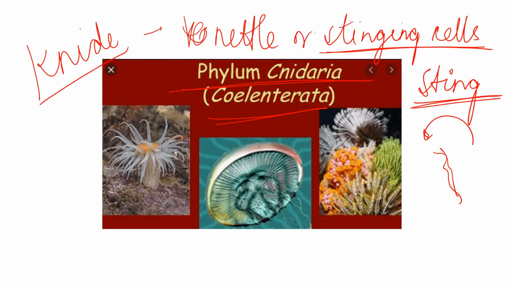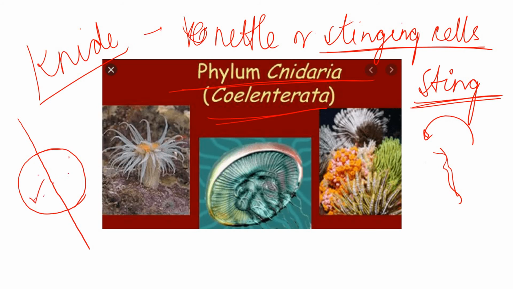Let's see. The bodies of these organisms have radial symmetry, that is, their body can be divided into two equal halves through a central axis in more than one plane. Radial symmetry means, suppose this is the body and you cut it into two parts, then two equal halves will be there.